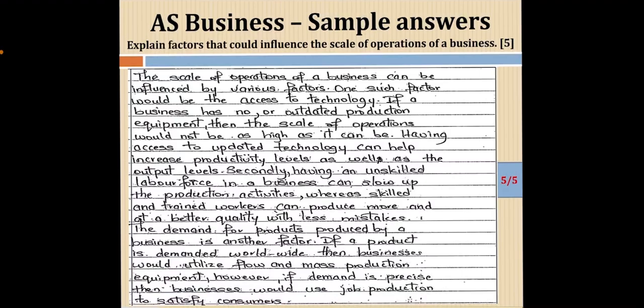So he has explained one point very well, in a developed way. Now the candidate is explaining the other point. Secondly, having an unskilled labor force in a business can slow down the production activities, whereas skilled and trained workers can produce more and better quality with fewer mistakes. The demand for products produced by a business is another factor. If a business is demanded worldwide, it would use mass production; if the demand is precise, then the business would use job production to satisfy consumers.